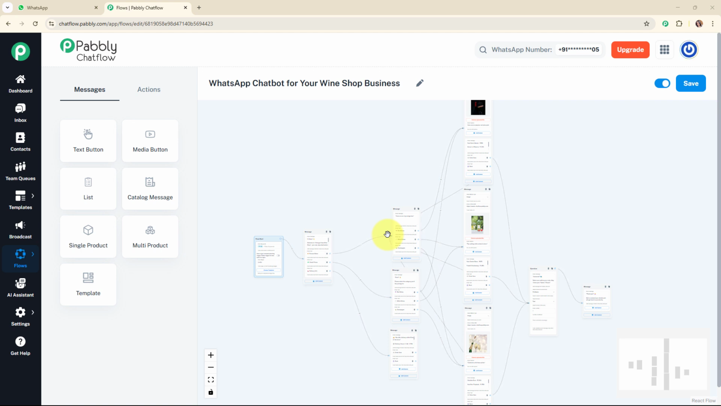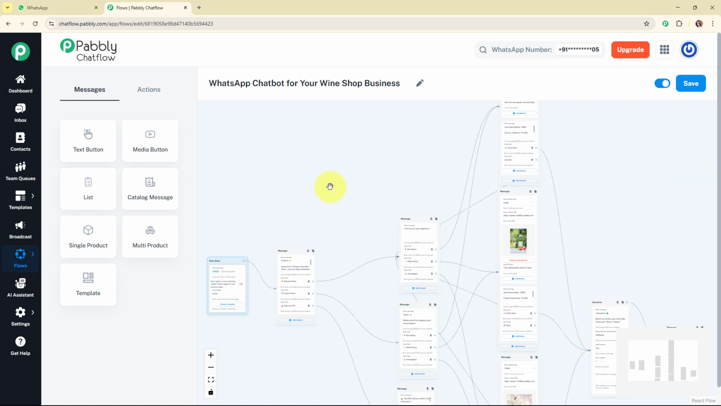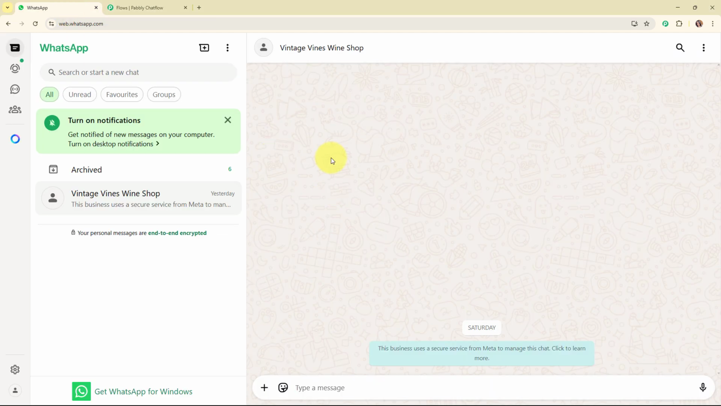Here on my screen you can see the WhatsApp chatbot that I've already created for my wine shop business using the all-in-one WhatsApp communication platform, Pabbly Chat Flow. Firstly, in this video we are going to see the working of this amazing chatbot by simply sending a WhatsApp message to my WhatsApp number. To see the working of this chatbot, let me take you to my WhatsApp. This is my WhatsApp account and this is my WhatsApp number that I've already connected with my Pabbly Chat